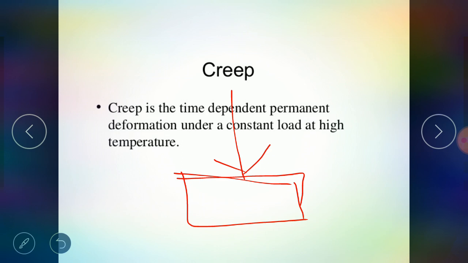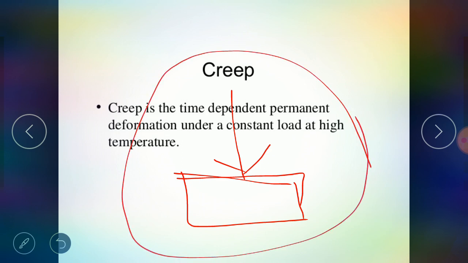There will be no change in the dimension. Now if there is some high temperature around that assembly, and if you keep this assembly for some time, then there will be some change in the shape of that metal, or some deformation, and that deformation is called creep.